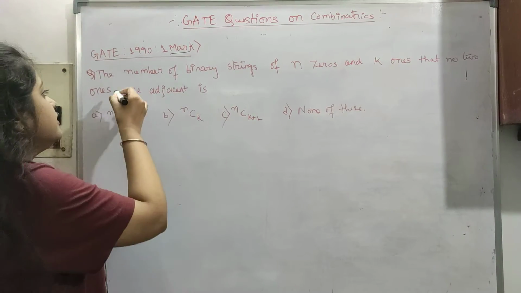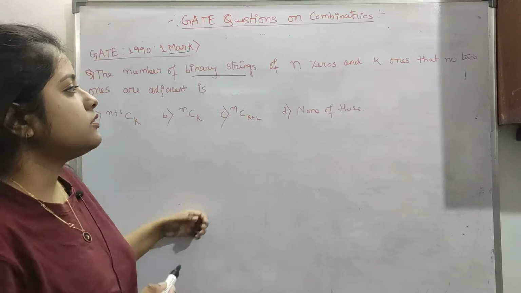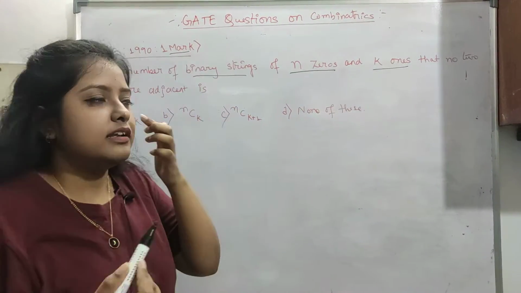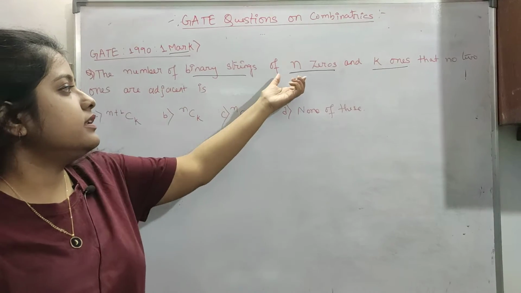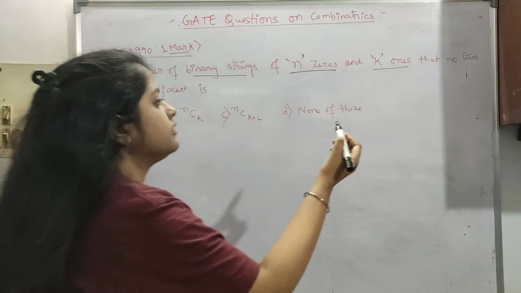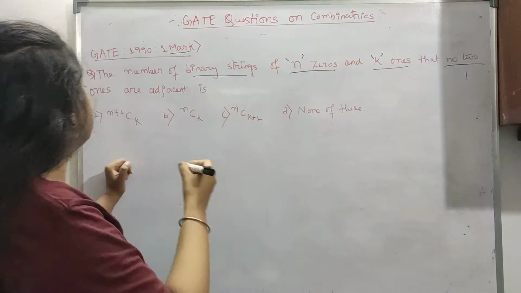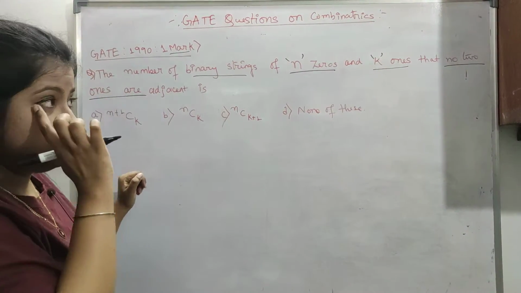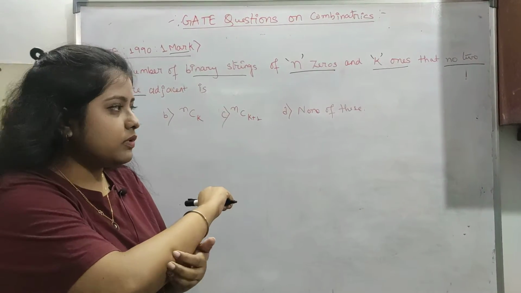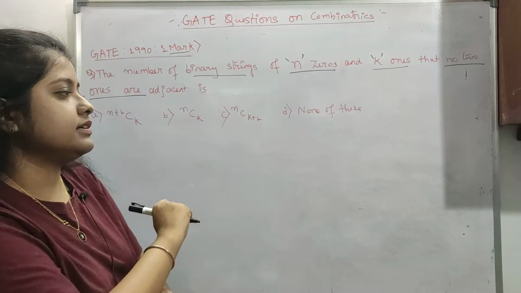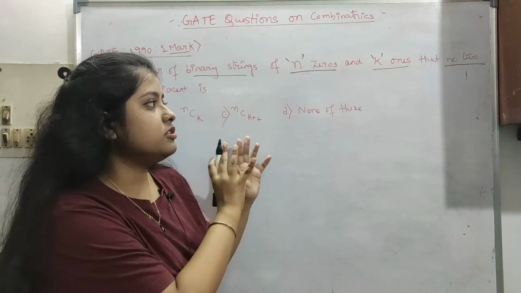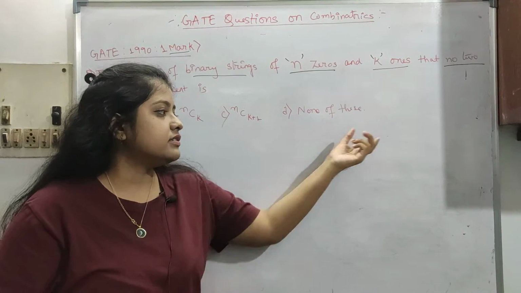The question is: the number of binary strings possible with n zeros and k ones. A binary string can be either 0 or 1. So n zeros are there and k ones are there, with the condition that no two ones are adjacent. More than one one cannot be adjacent. So let's think logically. Two ones cannot be adjacent to each other.